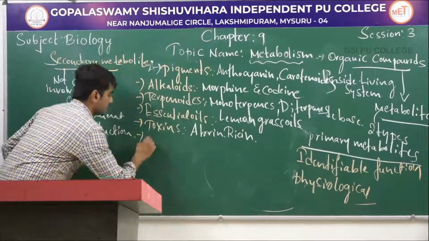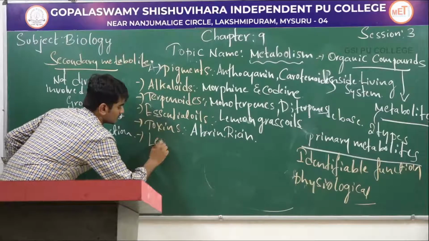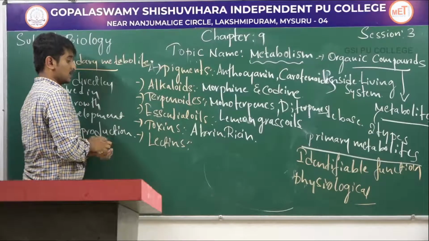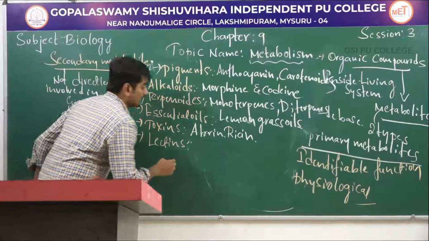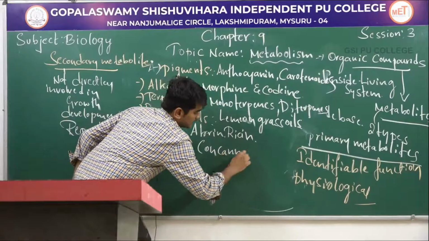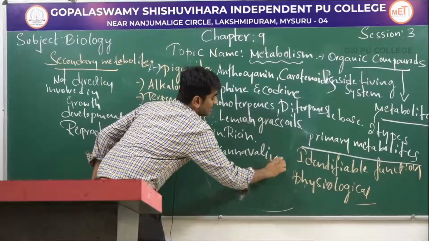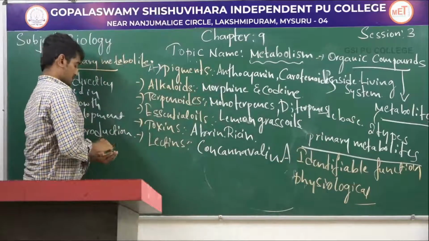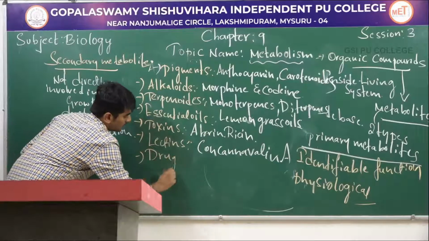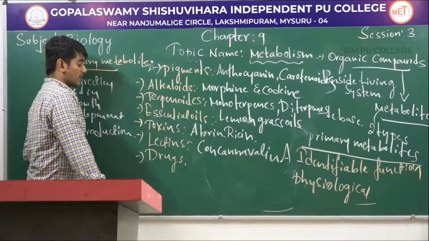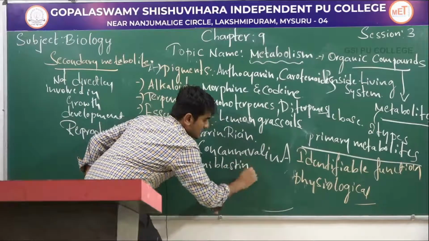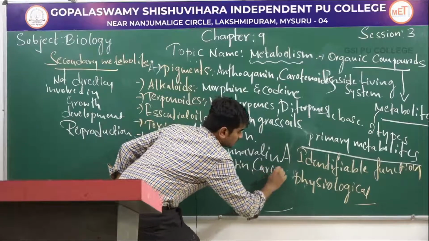The next one is lectins. Example for lectins: concanavalin A. Next one is drugs. Example for drugs: vinblastine and curcumin.